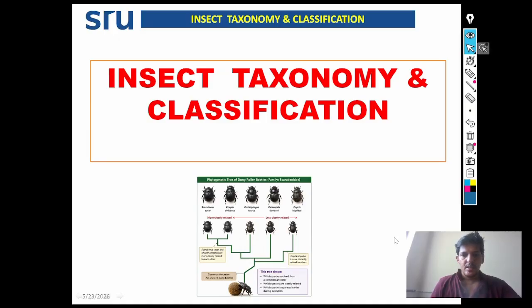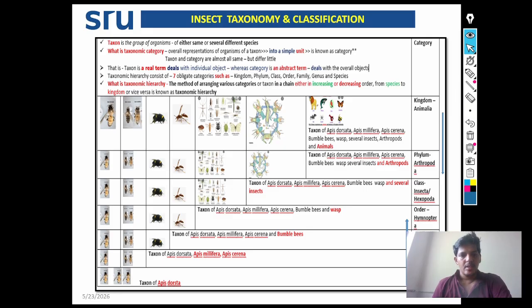In this session, we are discussing insect taxonomy and classification. See, what do you mean by taxon? Taxon is a group of organisms of either the same species or several different species.